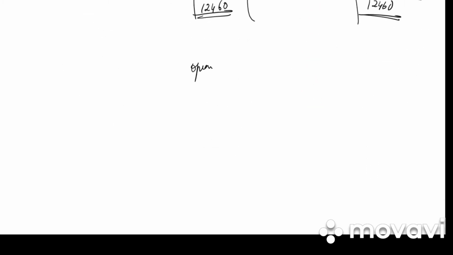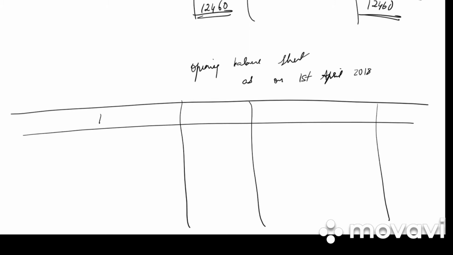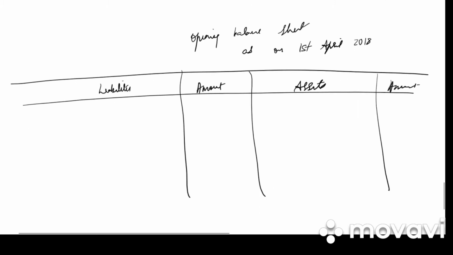And last we need to do the opening balance sheet as on 1st April 2018. We have liabilities, amount, assets and amount. So let us go to the asset side. We have freehold premises. It will be 10,000 plus 5,000, 15,000.